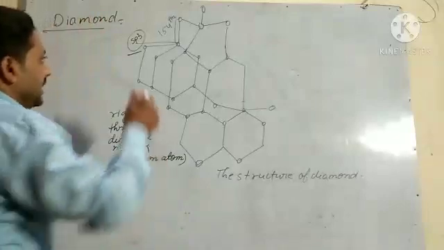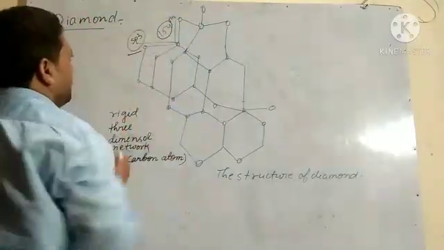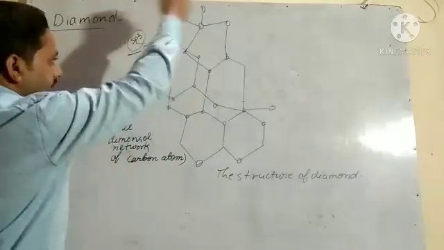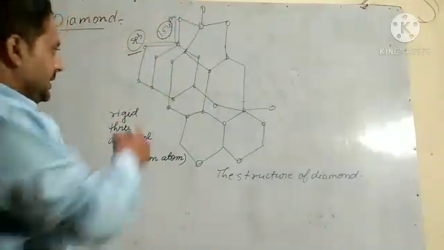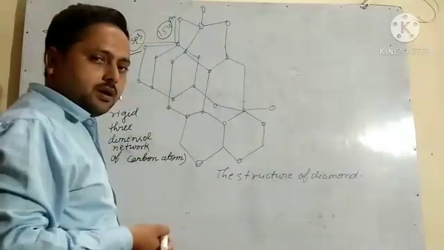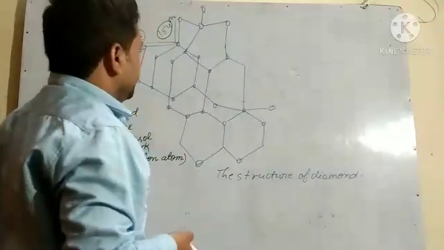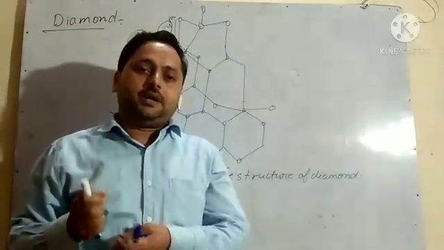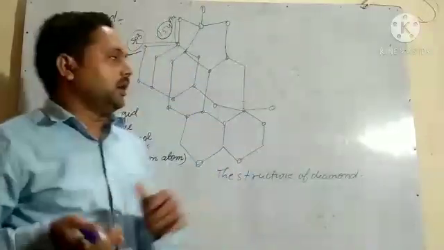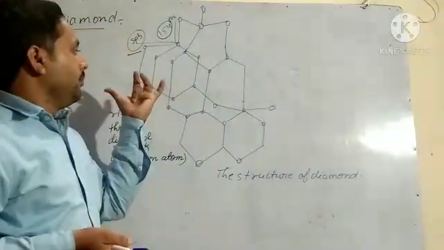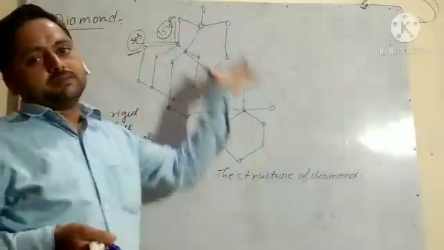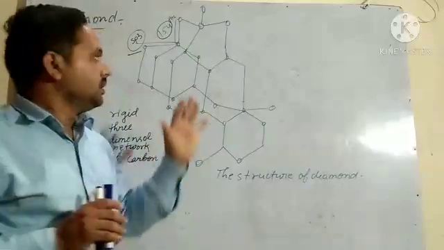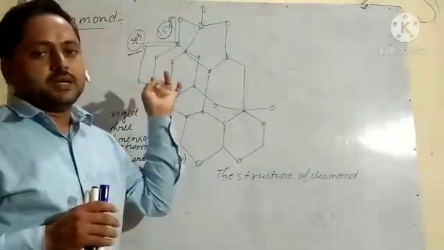The bond length between the carbons is 154 pm. It has a 3-dimensional structure due to the arrangement of directional bonds.